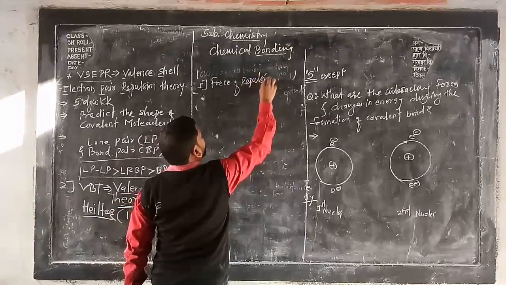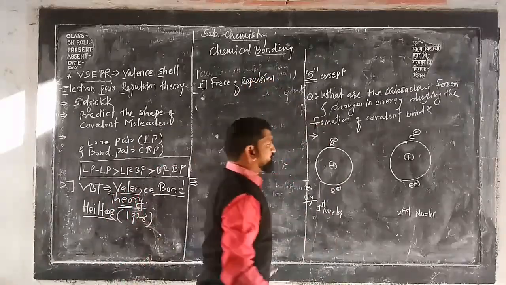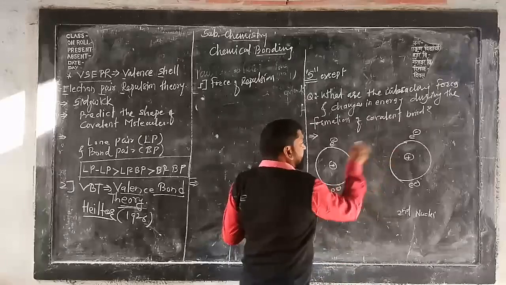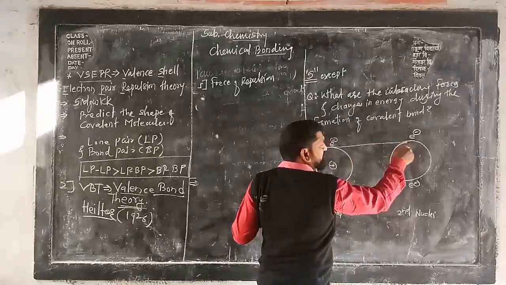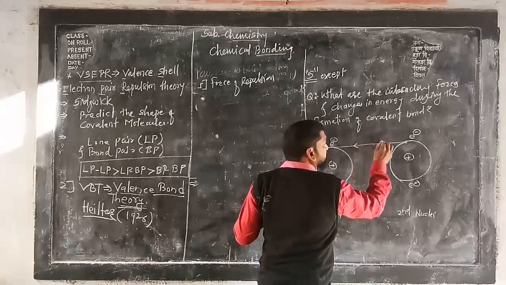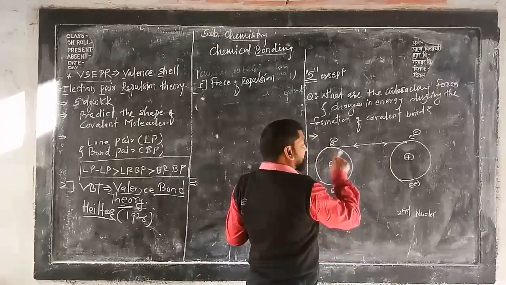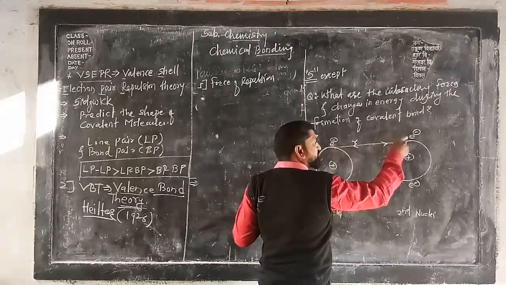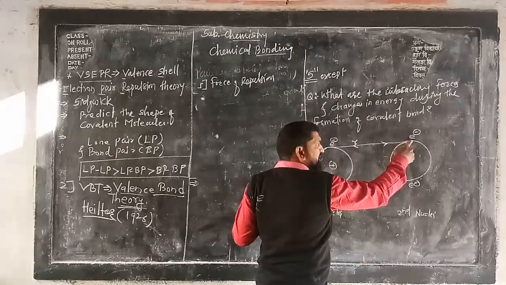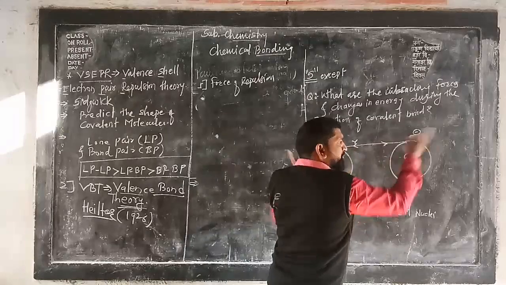There will be a force of repulsion between the electron of the first nucleus and the electron of the second nucleus, and that's why they go away from each other.